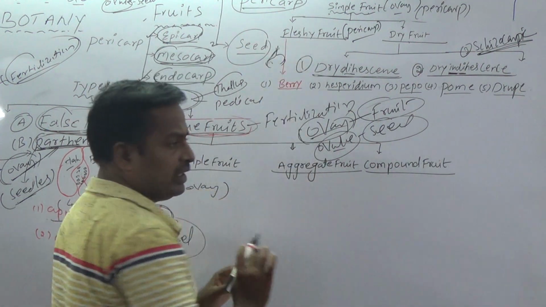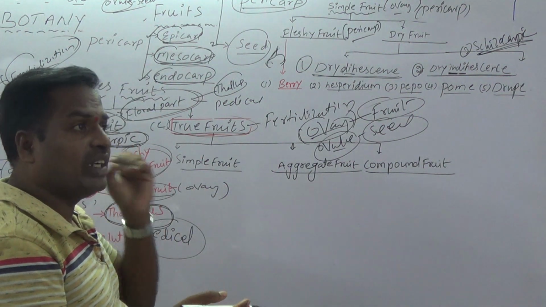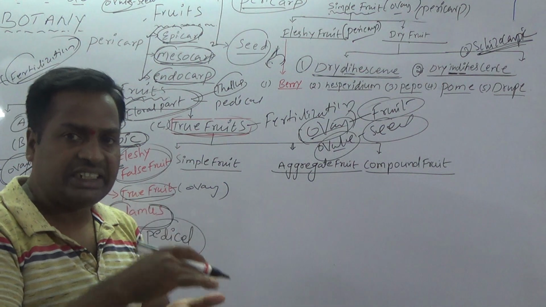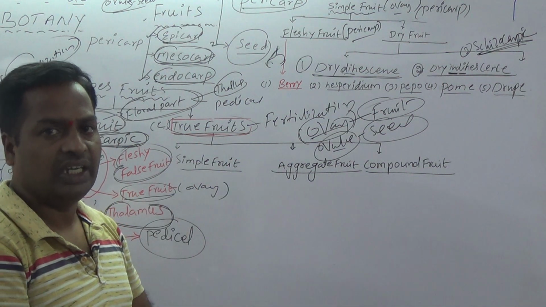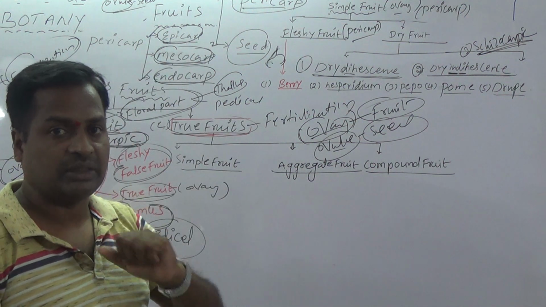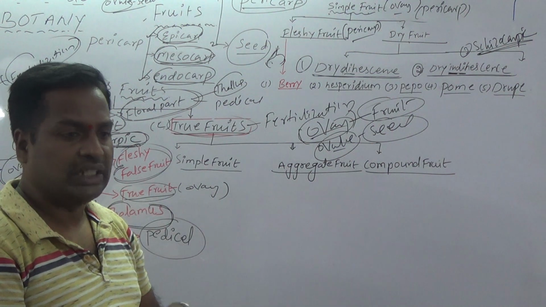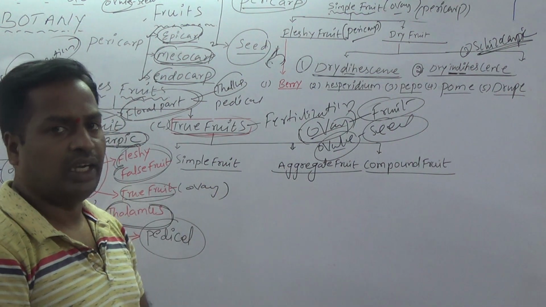The fruit is not dry. But how are seeds released from that fruit? After disintegration of the pericarp, the seeds are released. That's why the pericarp does not undergo dehiscence. The pericarp undergoes disintegration, then seeds are released.